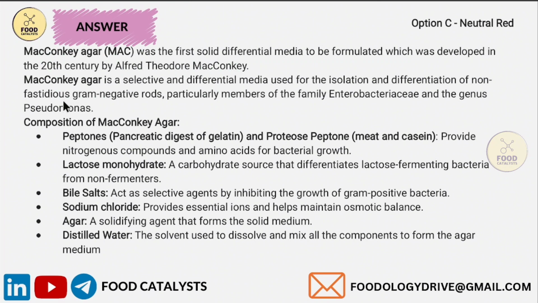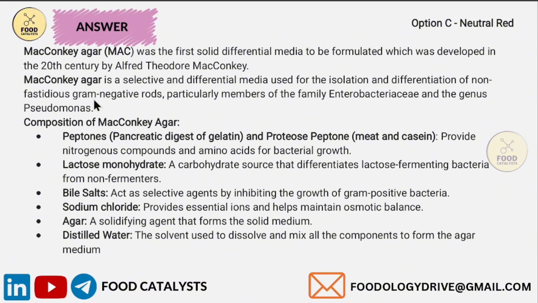Fastidious microorganisms are those that have complex or specific nutritional requirements for growth. These microorganisms cannot grow on standard or general purpose laboratory media. In contrast, non-fastidious microorganisms are those that have relatively simple or broad nutritional requirements and can grow on standard or general purpose laboratory media.